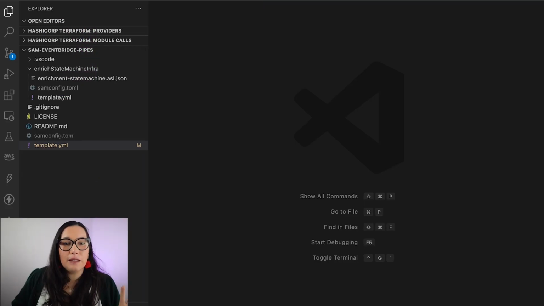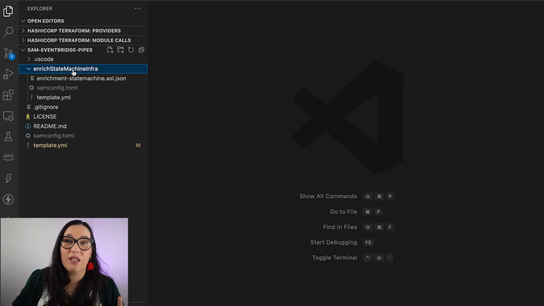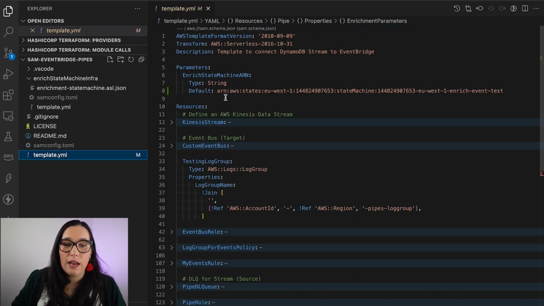So let's look at that. I showed you in the previous video how to do this on the console. Now I want to show it to you with infrastructure as code, because that's the only way to build cloud infrastructure. I have built this SAM project, and I have separated this stack into two parts. The first one is the enrichment part, because I don't want to make a huge SAM template, but you can have everything in one template. Then I have the pipes in a different template. So let's look at the pipes.